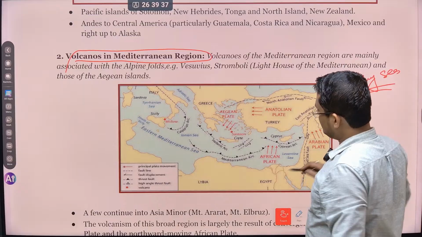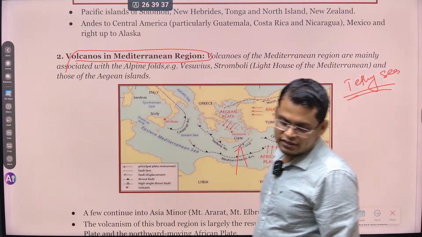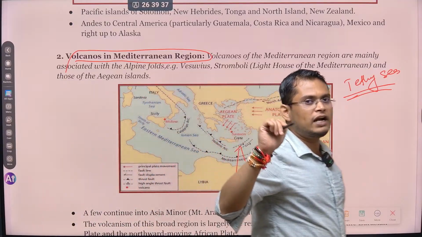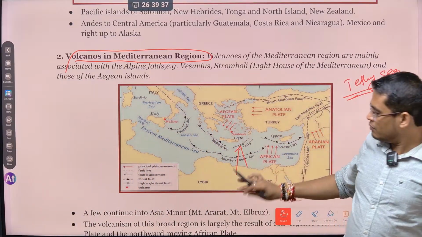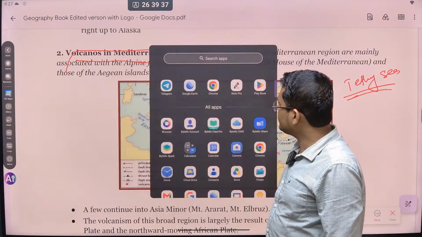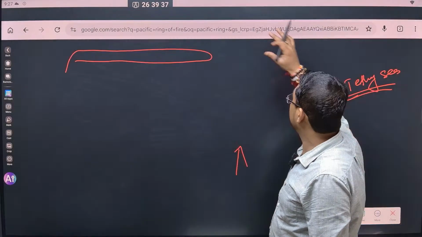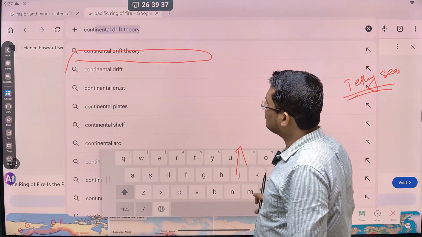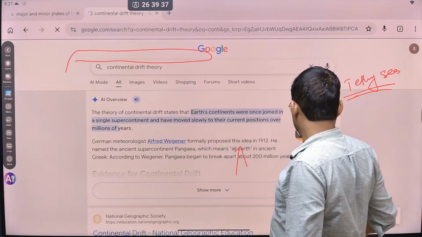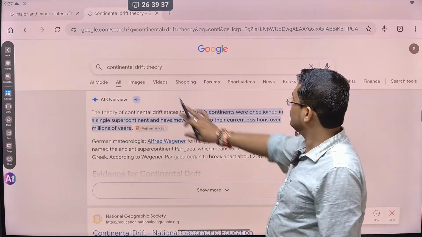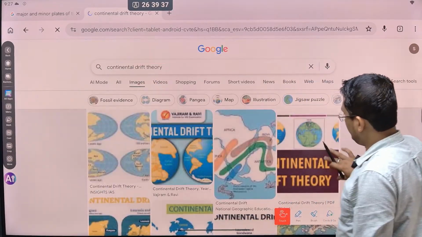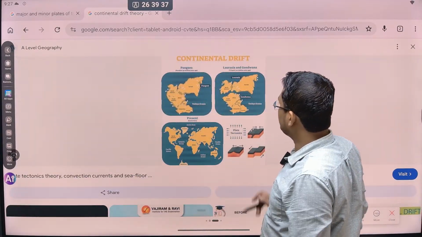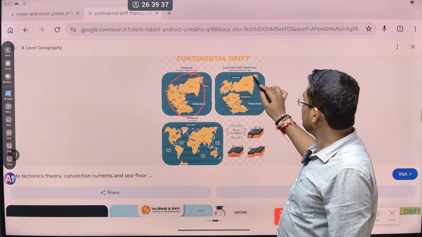And this African landmass, this African continent, kept on moving towards the north and collided with the Eurasian landmass. Let me show you an image once so that you will understand it very well. Continental drift. You can see here, this is what is called Pangaea, and Pangaea breaks down.